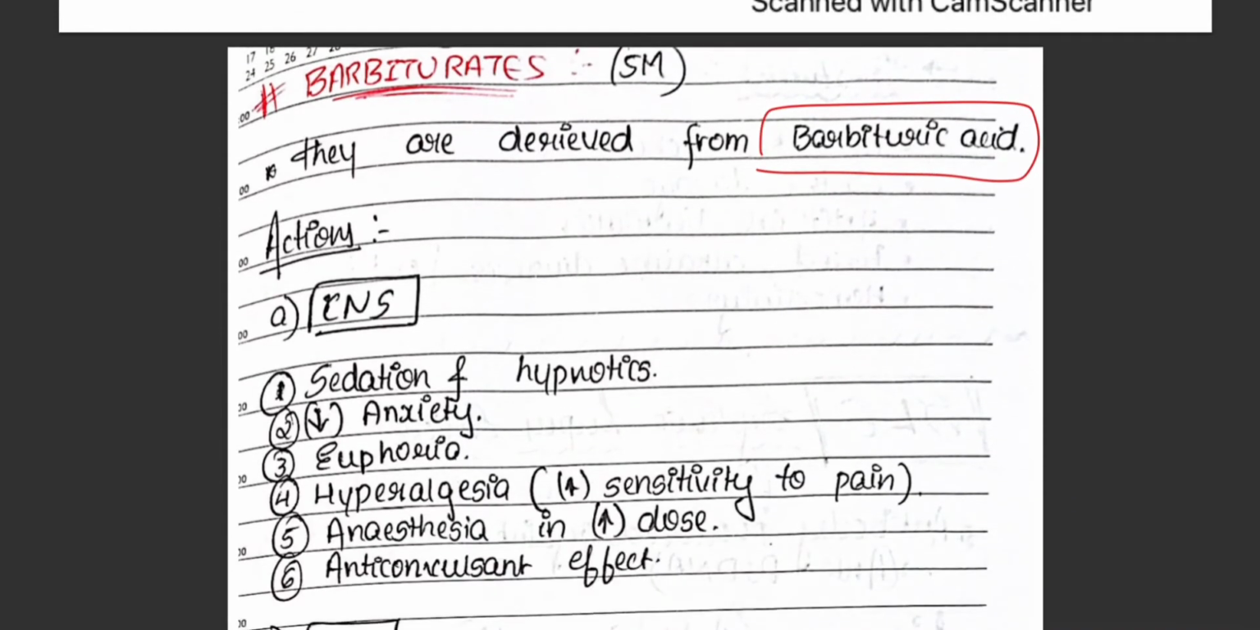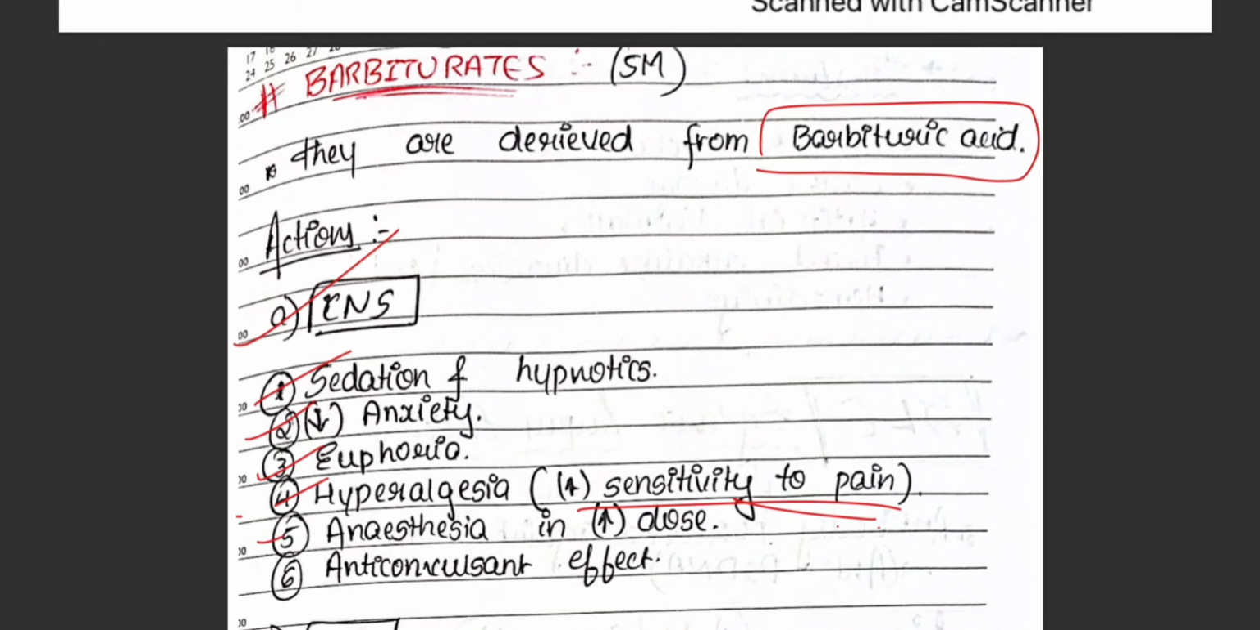What are its actions? We know the first, it's mainly acting on the CNS because these are the drugs which mainly act on the central nervous system. They cause sedation, they cause hypnosis, they try to decrease your anxiety, and it might also cause euphoria. Euphoria is like you are in an excited state, you feel very pleasure and you feel very hyperactive. It also might lead to hyperalgesia, which is an increase in the sensitivity to pain. Your pain receptors get highly activated.